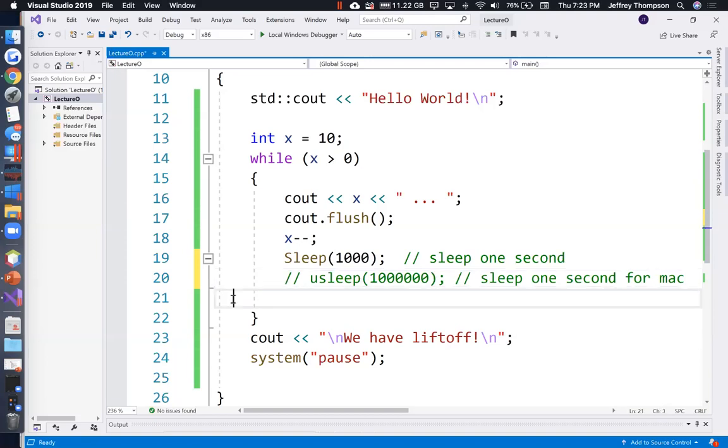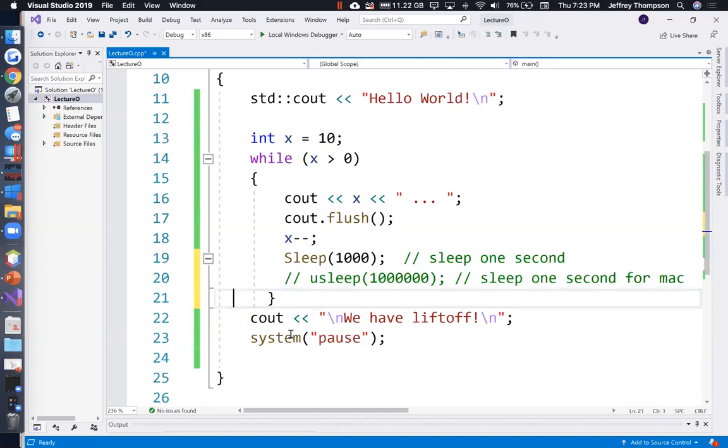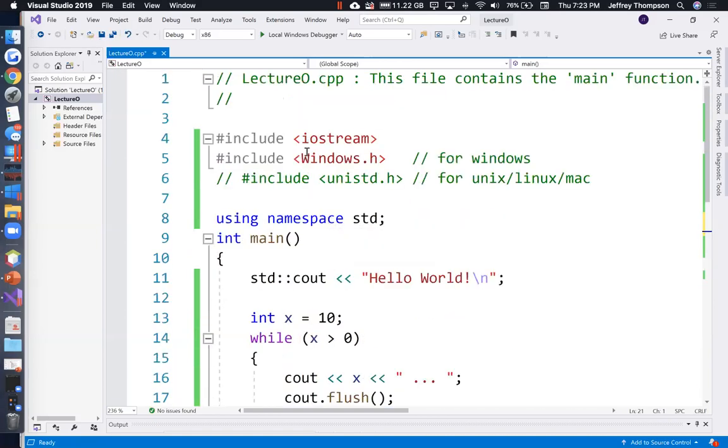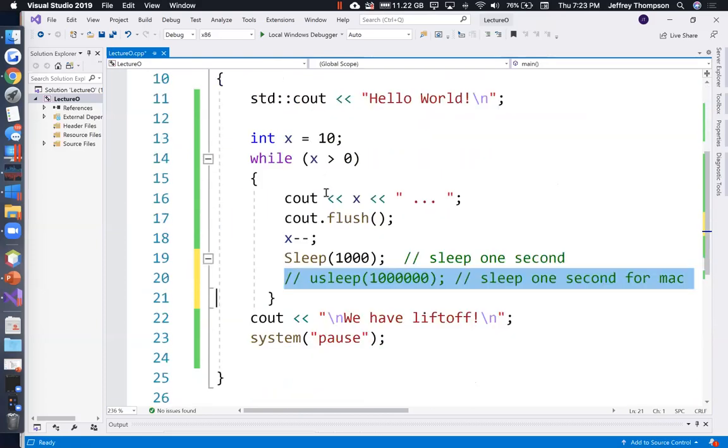All right. Okay, so that's a while loop. That was a long time to talk, but yeah, I just wanted to see us playing around with using some libraries that we haven't used before. It'd be fun to find out what else was in the Windows.h library. There could be a whole heck of a bunch of things.